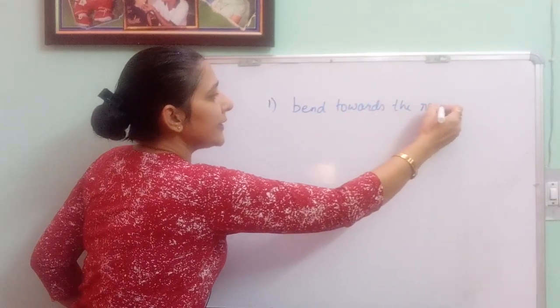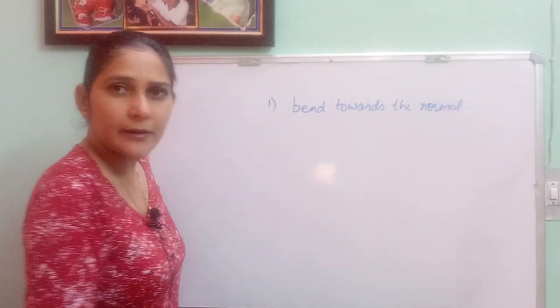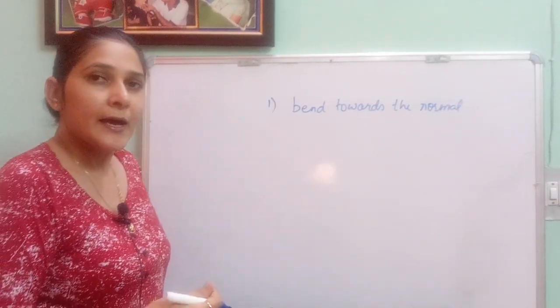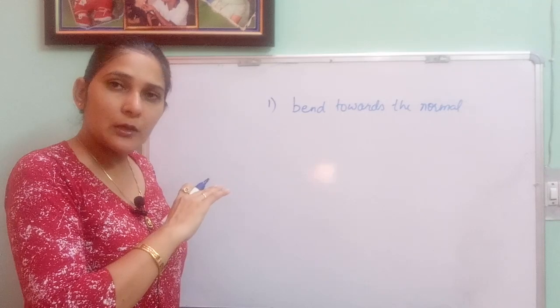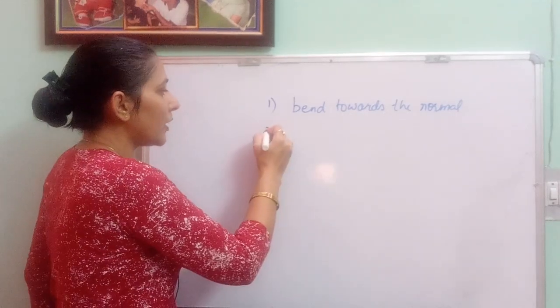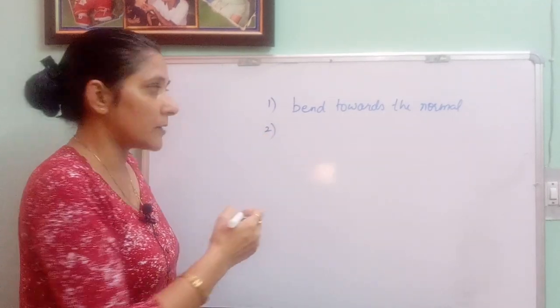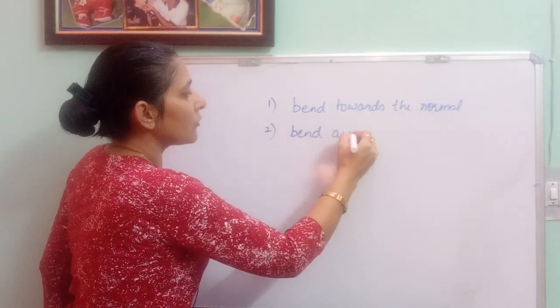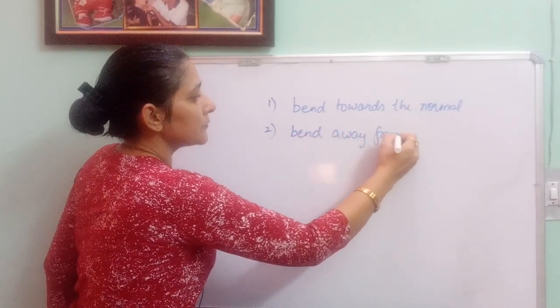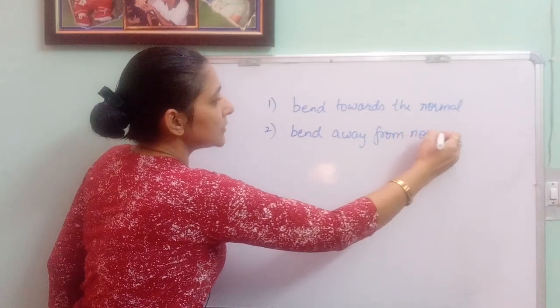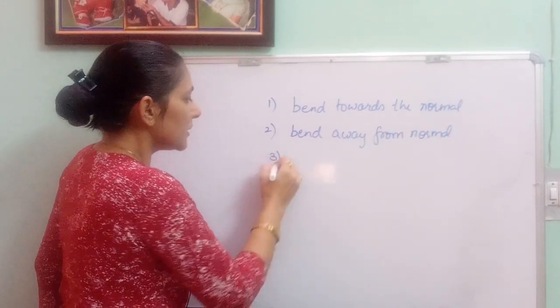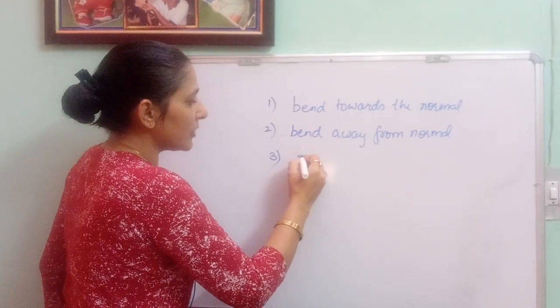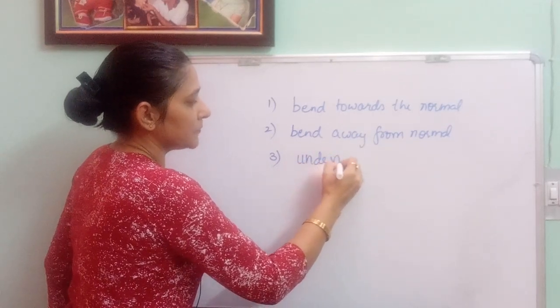I am not explaining these terms, normal, incident ray and reflected ray. I believe all of you remember those terms very well because you have been doing them since your 7th standard. Second one, the light rays will bend away from the normal. And the third thing which we can observe is, the light rays will go undeviated.